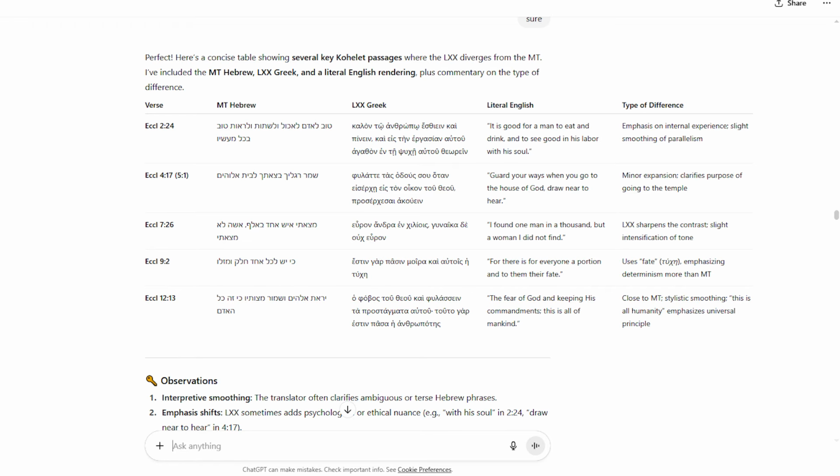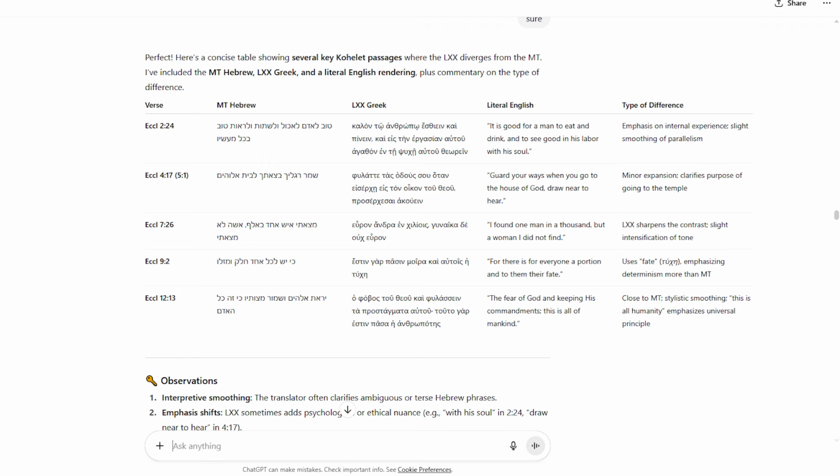And then ChatGPT showed me various examples from the text showing that even though the Septuagint is a translation into Greek, it very closely matches the Hebrew of the Masoretic late Hebrew text. There are small differences, but these reflect interpretive smoothing rather than evidence of an older form of Hebrew. So here we see that we have examples from chapter 2, from chapter 4, from chapter 7, from chapter 9, and chapter 12.